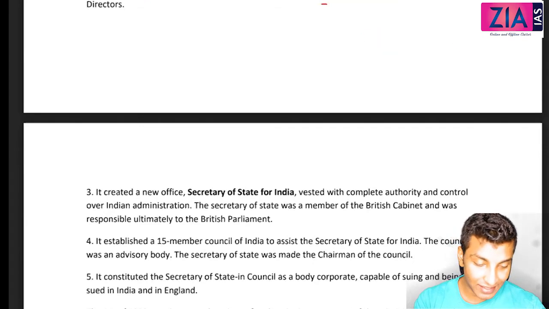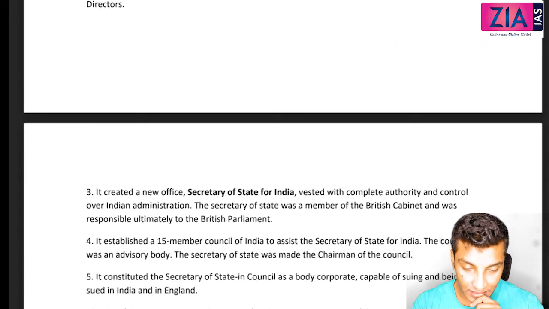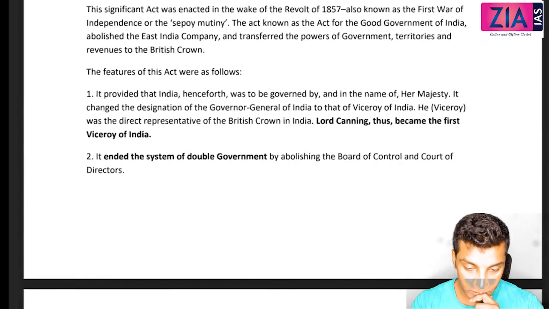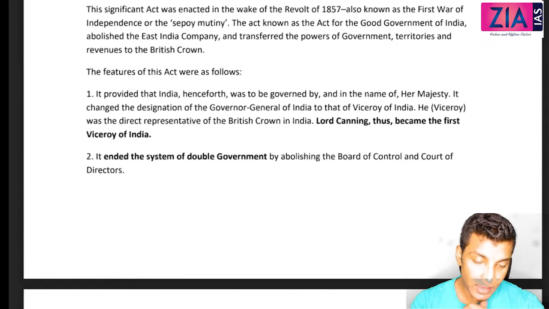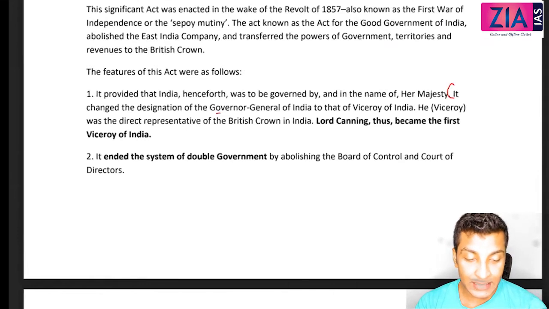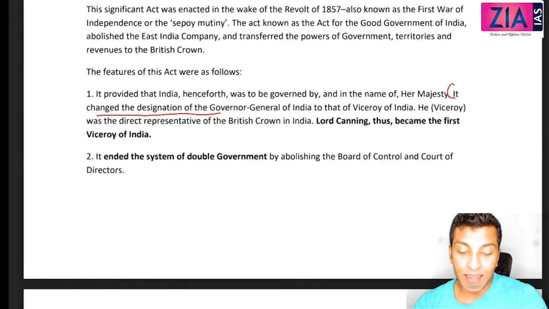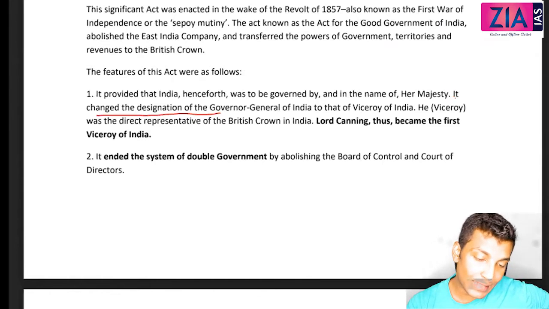No, I haven't read that. What it says, I didn't read this actually. Yeah, I didn't read this. I just incorporated this PDF only. So it says it changed the designation. Yeah, it is not like this. So it is like this only.